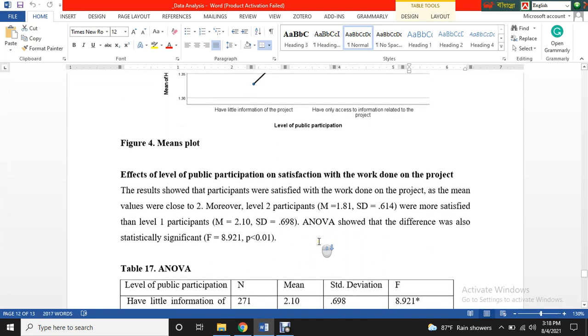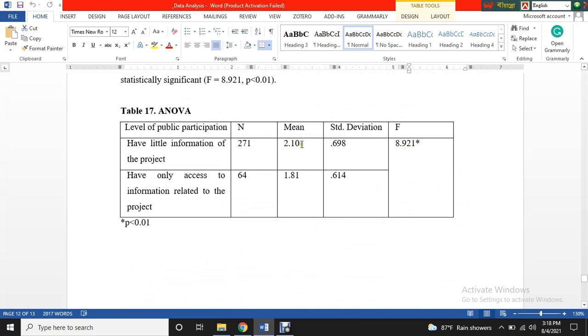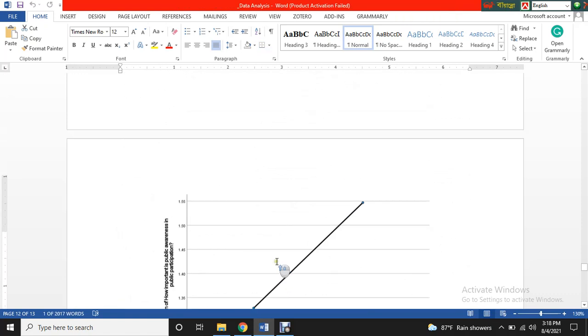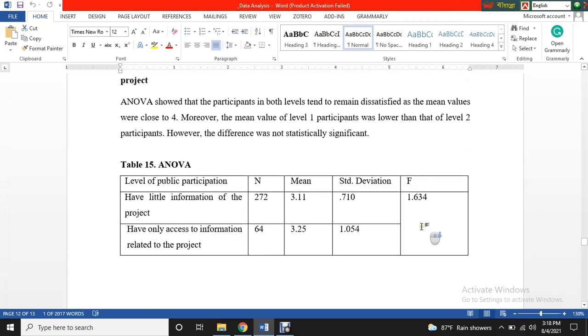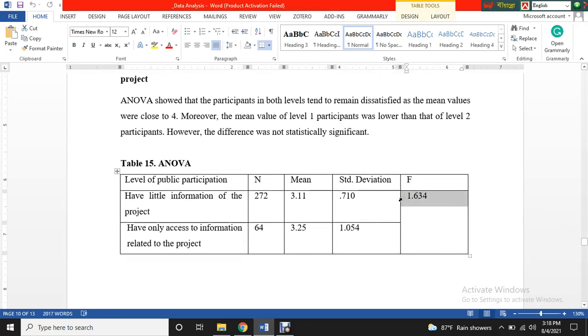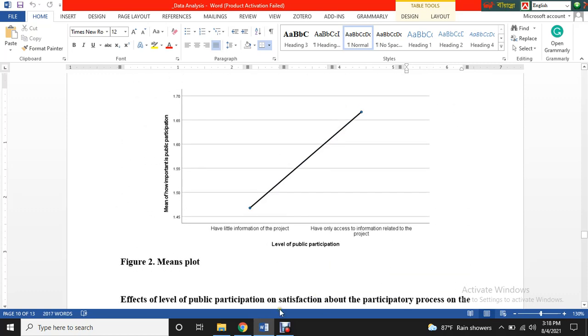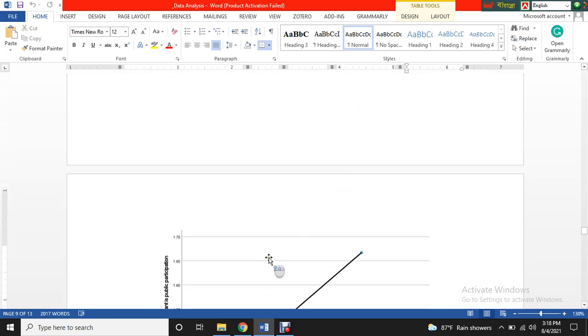Again, this one is also significant. You can see the difference is larger: this is 2.10, this is 1.81. This difference is significant because the p-value associated with this F value is lower than 0.01 or 0.05. But for the previous two F values, the p-value was not less than 0.05, that's why we did not attach any p-value. So this is how I tried to explain. I hope that it will help you. Thanks.